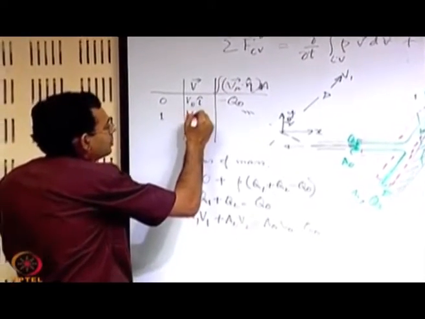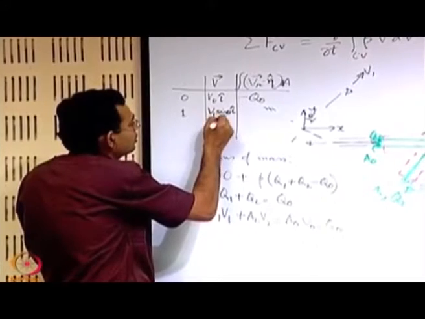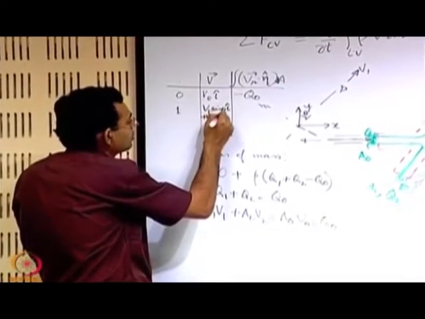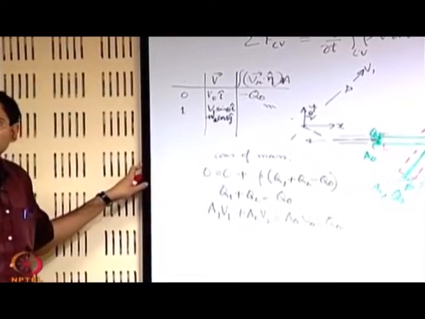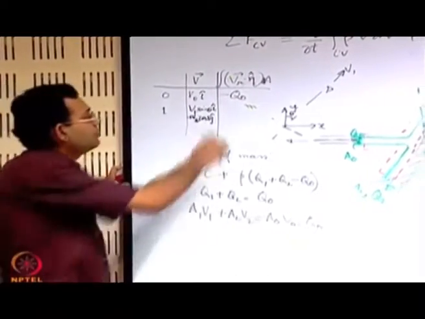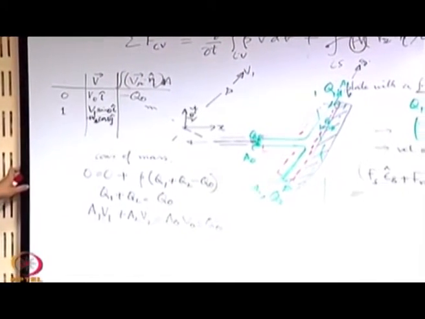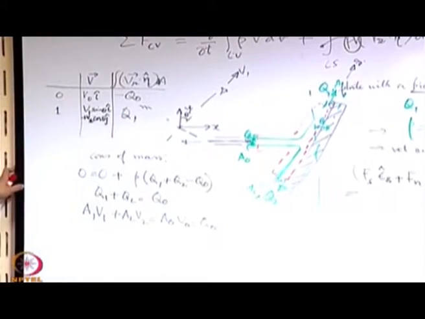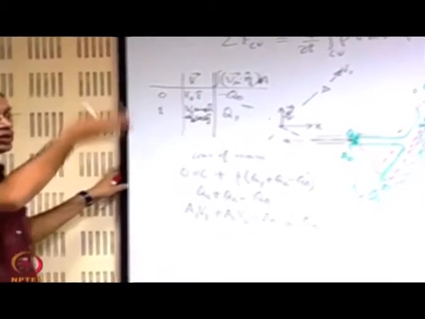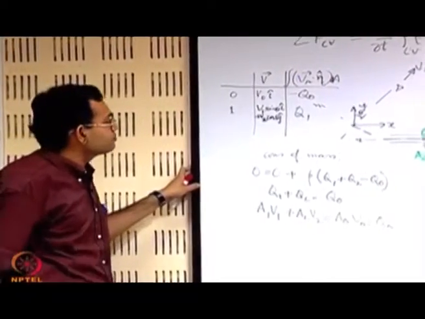V_1 sin theta i plus V_1 cos theta j, right. What is V dot n dA here? It is Q_1, because the flow direction and the unit vector out of the area are oriented in the same sense.